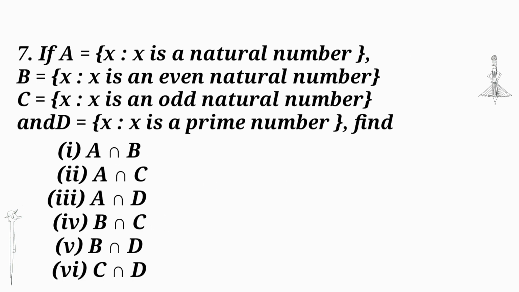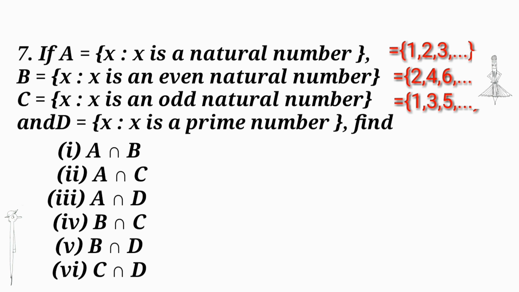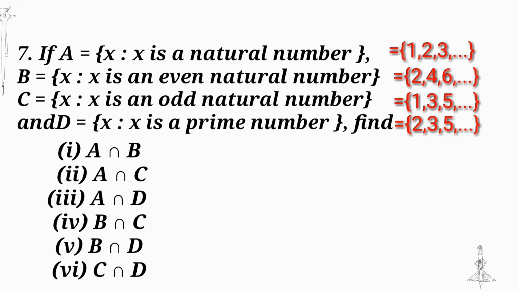If A is equal to {x such that x is a natural number}, B is equal to {x such that x is an even natural number}, C is equal to {x such that x is an odd natural number} and D is equal to {x such that x is a prime number}, find first question A intersection B. We know A is equal to {1, 2, 3, 4, 5, etc.} and B is equal to {2, 4, 6, 8, etc.}. Therefore, A intersection B is equal to set B.